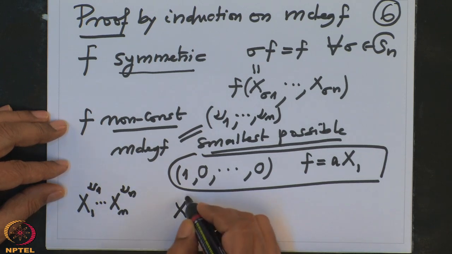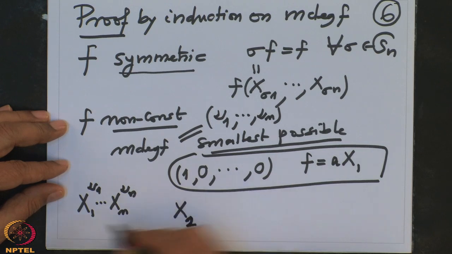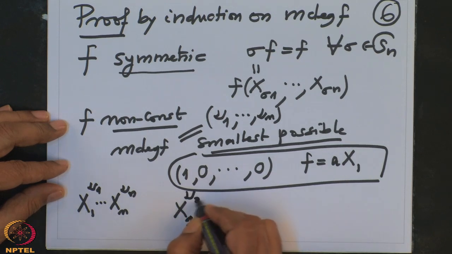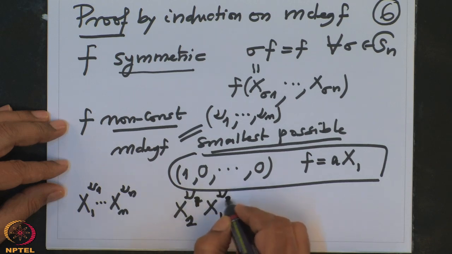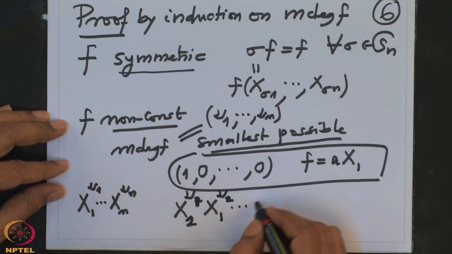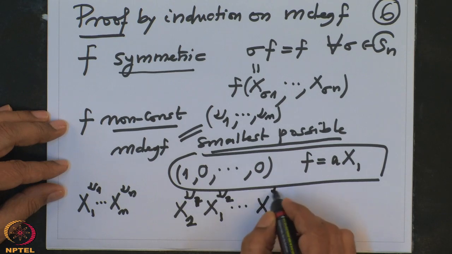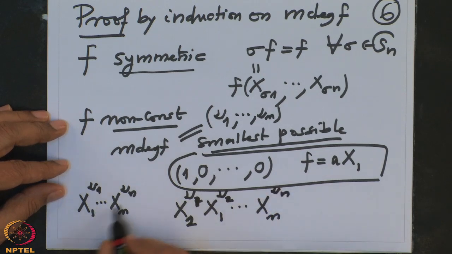So this becomes x1 to the nu2, x2 to the nu1, and the remaining are the same. Among these two, I know this is the biggest.